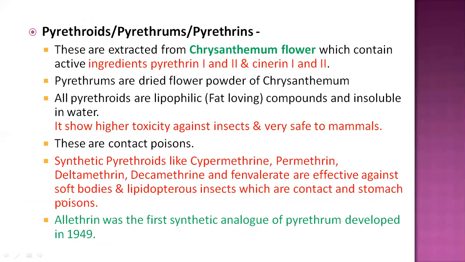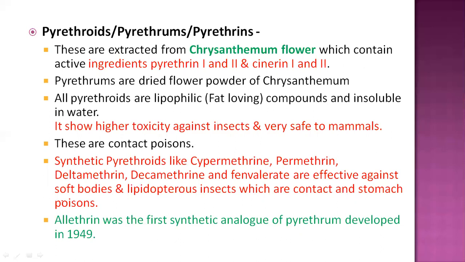Now the next one, the other plant originated insecticide called pyrethroids, or we can call them pyrethrums or pyrethrins. This is also one insecticide which is extracted from a plant. The name of this plant is chrysanthemum, and these pyrethroids are extracted from the dried flowers of chrysanthemum.